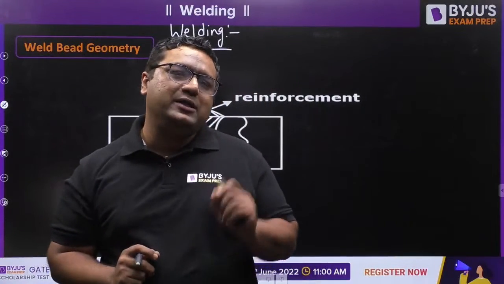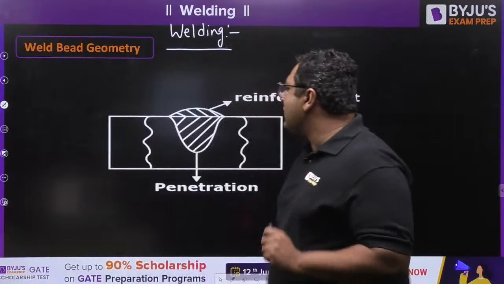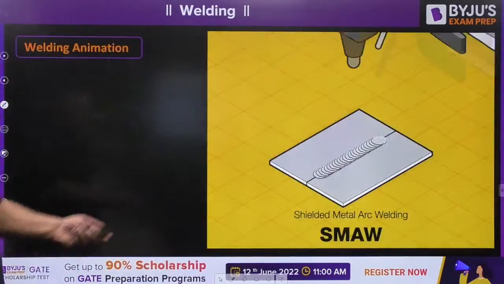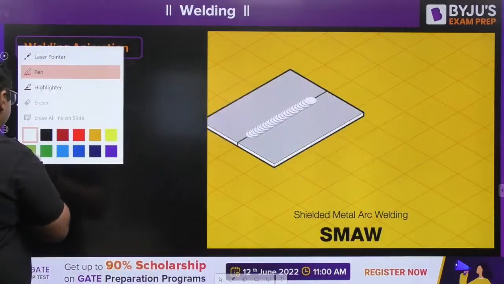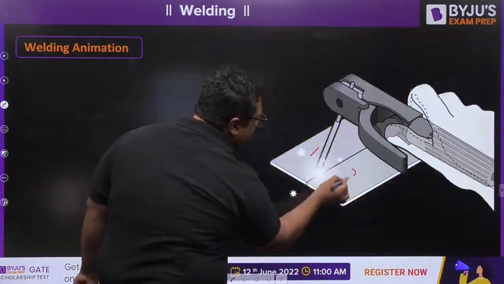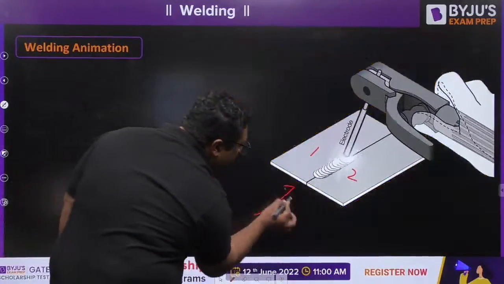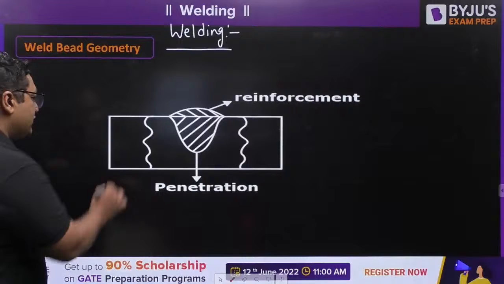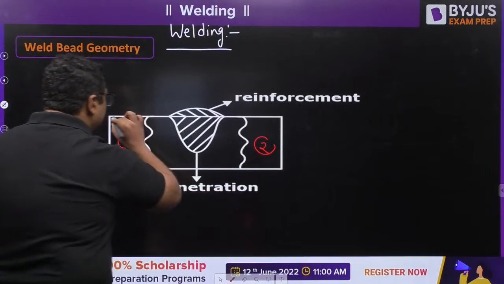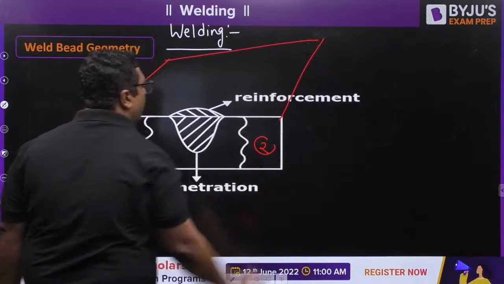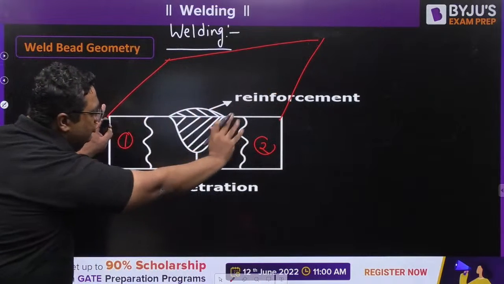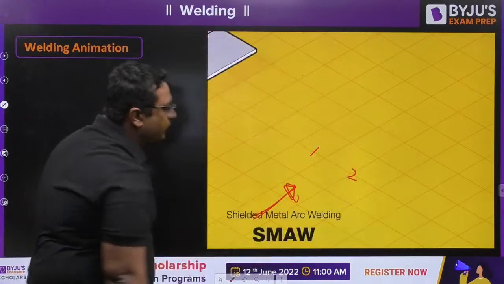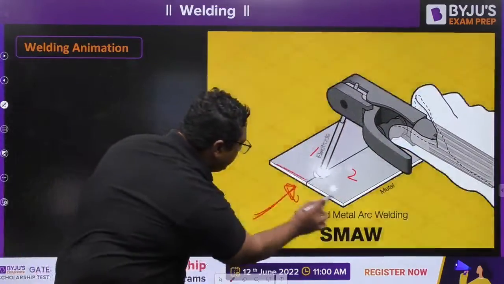Now the real story is going to start, my dear. So when you are talking about welding, you have just seen in the previous slide how the welding is going to take place. If I consider this as workpiece 1, this as workpiece 2, so you have joined it, and if I show you this view of welding, then my dear, this view will show you this kind of figure. So this was plate 1, this was plate 2. Obviously this will be along the length which we are not showing. Okay, so I am showing you just one view with which you can see the cross section. I am once again telling you which view you are looking at. We are looking at this view.